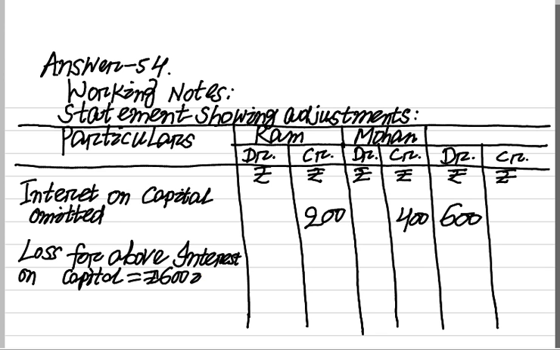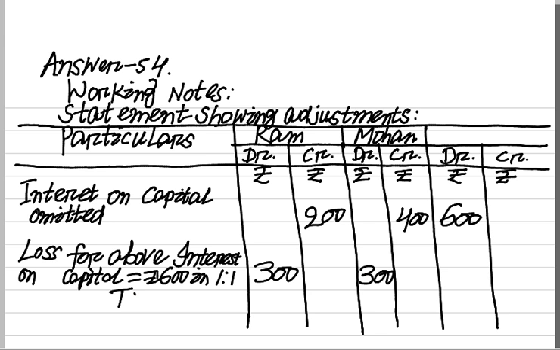There is no ratio given in the question, so this is equal ratio. 600 distributed in equal ratio will amount to 300 for Ram and 300 for Mohan.